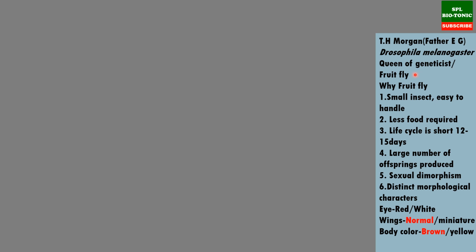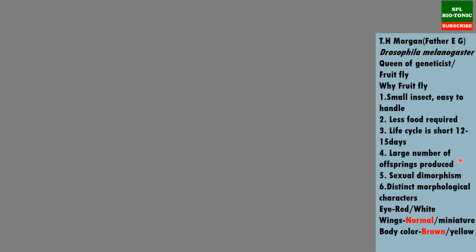Now here, why do we choose the fruit fly for genetics? First, the insect is small, so it is easy to handle. Then it has less nutritional requirements, so the cost of the experiment will be less. Then its life cycle is very short, that is 12 to 15 days. If you compare this with the pea plant studied by Mendel, it requires at least 3 to 4 months, that is at least 90 days. Here it is just 15 days. Then the insect produces a large number of offsprings.